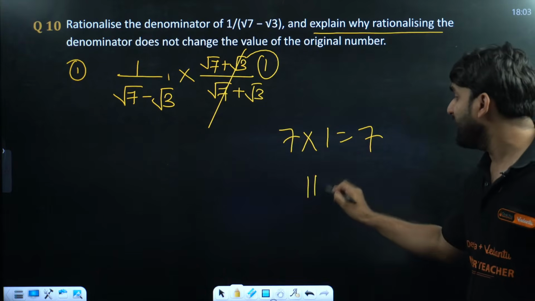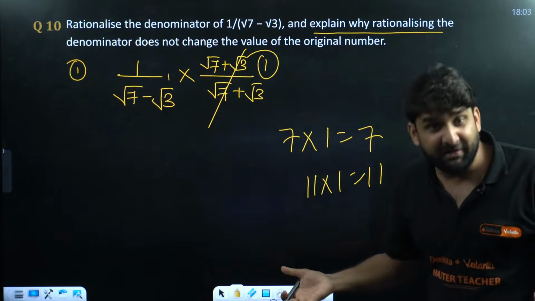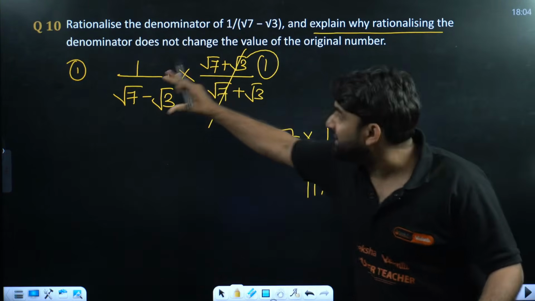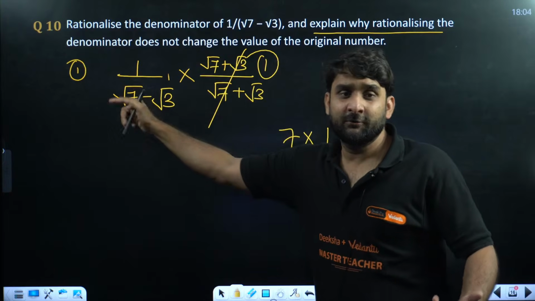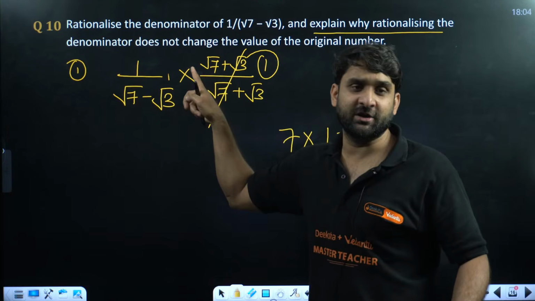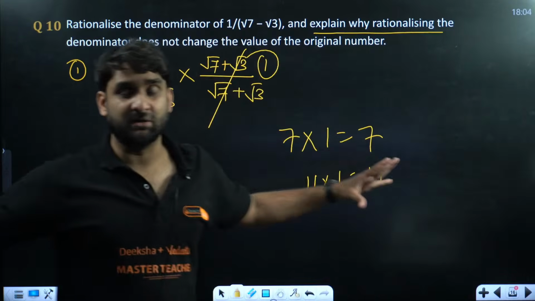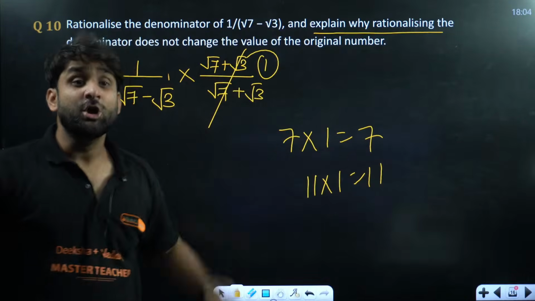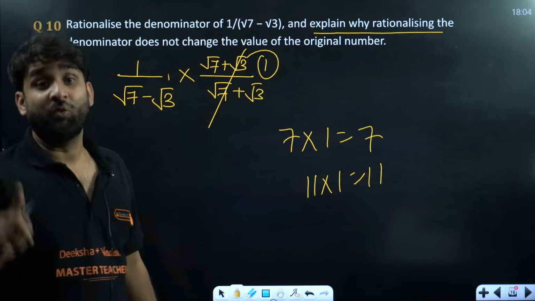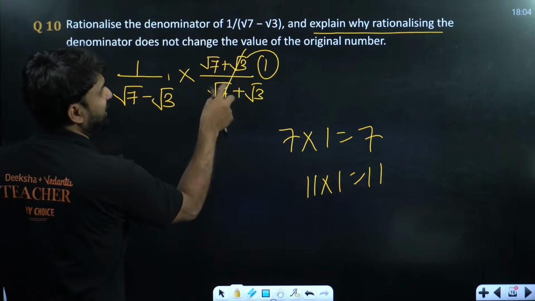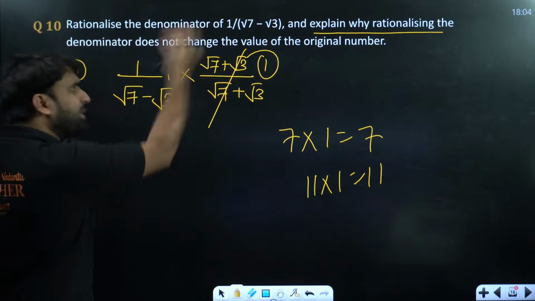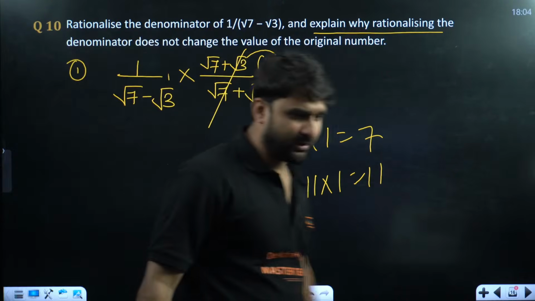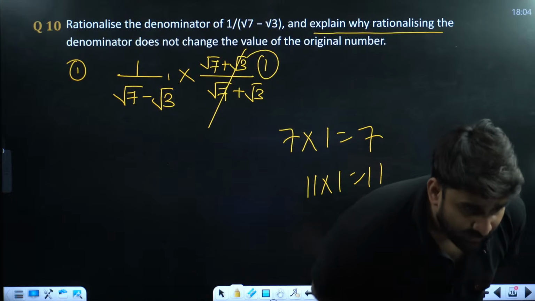Multiply 11 with 1? 11. So when we rationalize such a number, there is no impact on the result. Because root 7 plus root 3 divided by root 7 plus root 3 is obviously 1. And this is called rationalizing, champion. I hope you have understood it.